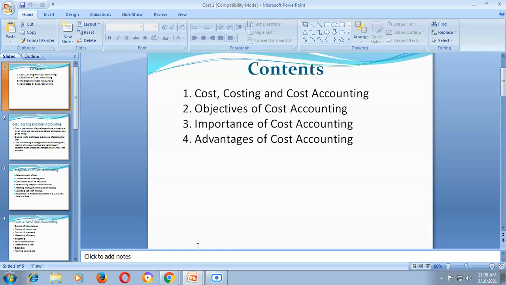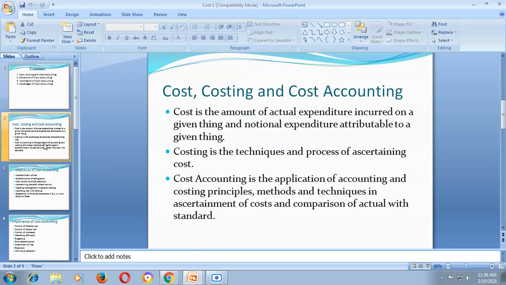Now, what is cost, what is costing, and what is cost accounting? Friends, cost accounting is a branch of accounting and has been developed due to the limitations of financial accounting. Financial accounting is concerned with record keeping directly towards the preparation of financial accounts, that is trading account, P&L account and balance sheet.